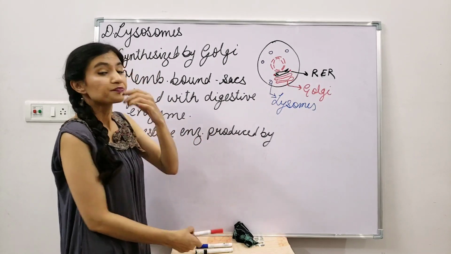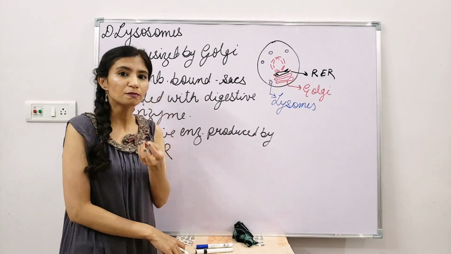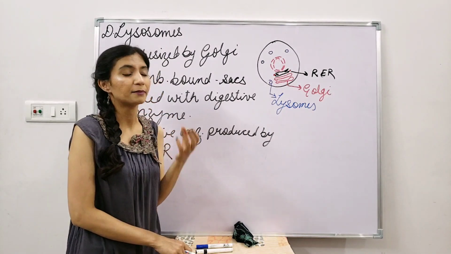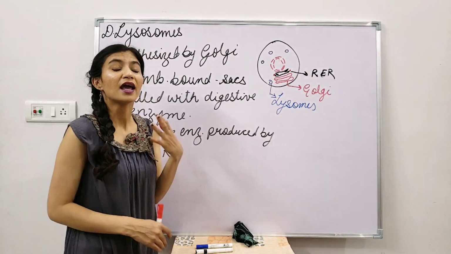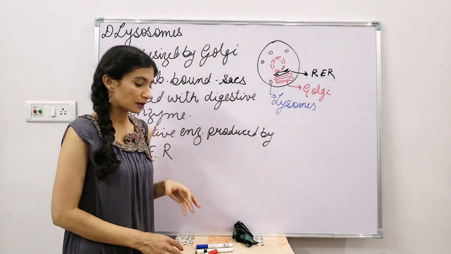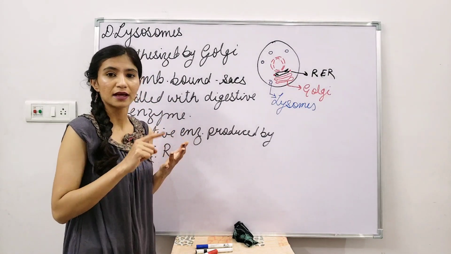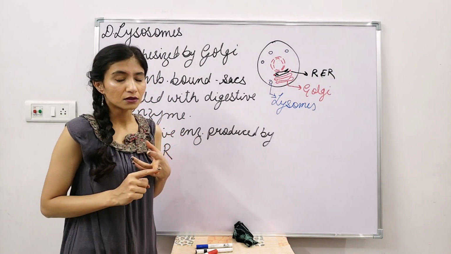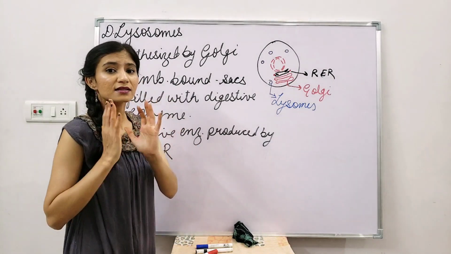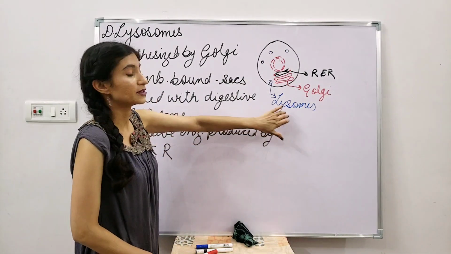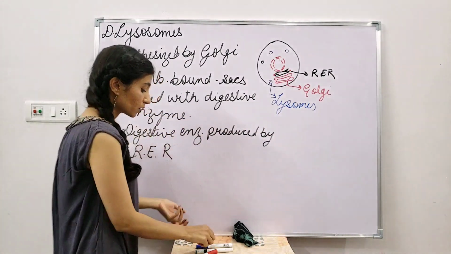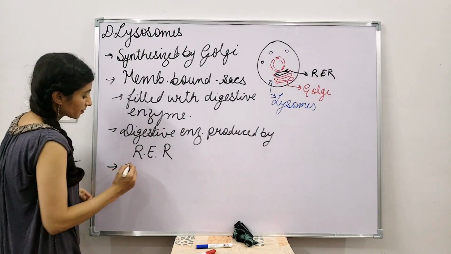Any waste material or food particle, or any damaged cell organelle, might be bacteria, and even old cell organelles, all this waste material that I am talking about, whether it's food particles, any bacteria, worn out cell organelles or old cell organelles, all these things are being digested by the lysosomes. So lysosomes take them up and digest them. So why are lysosomes so important?